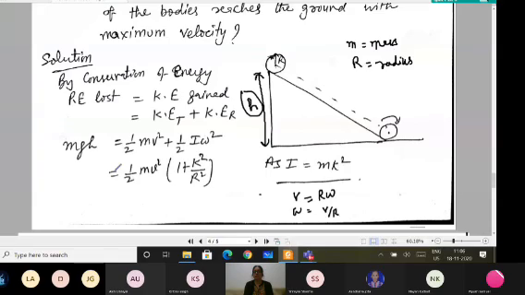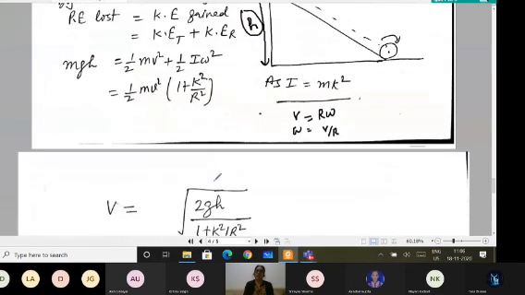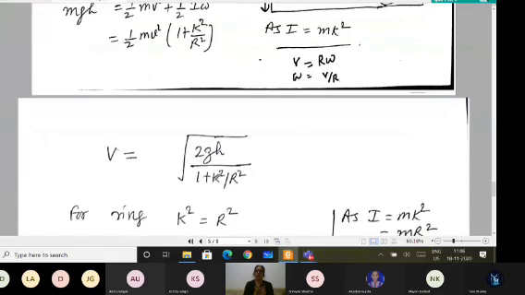So the expression becomes mgh equals half mv square into 1 plus k square upon r square. The small m gets cancelled on both sides and you get the expression for v, that is v equals square root of 2gh divided by 1 plus k square upon r square.